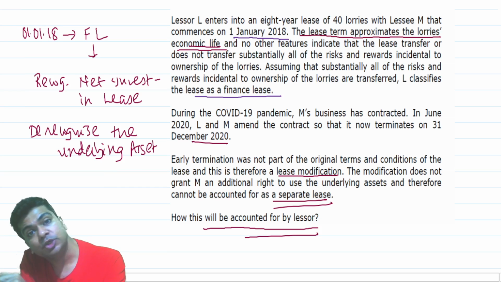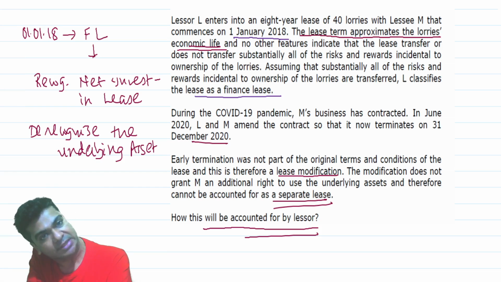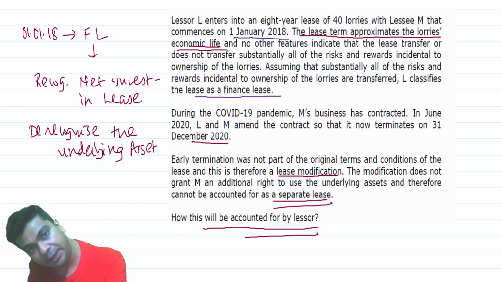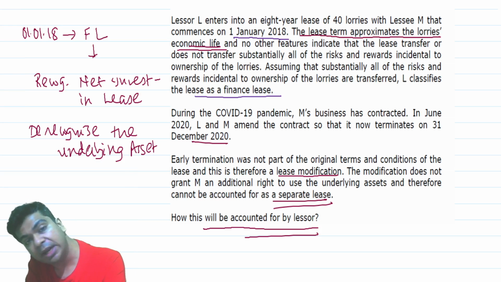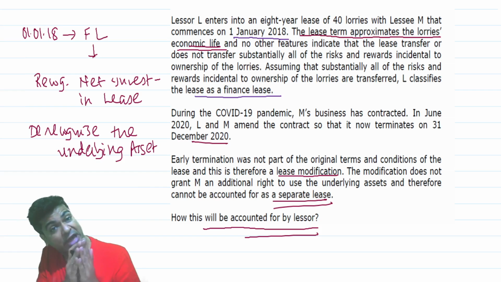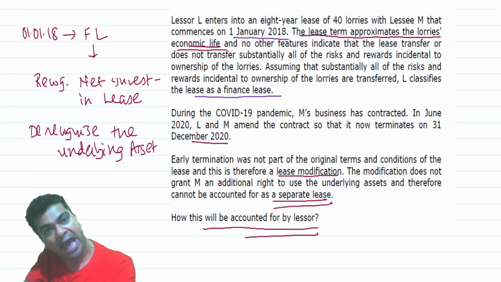Whenever you have entered into a finance lease, you may consider the modification as a separate lease, but that is already ruled out. So this will turn out to be a lease modification which does not result in a separate lease. Then the guidance given in Ind AS 116 is to check: is the finance lease still a finance lease, or has it now become an operating lease?